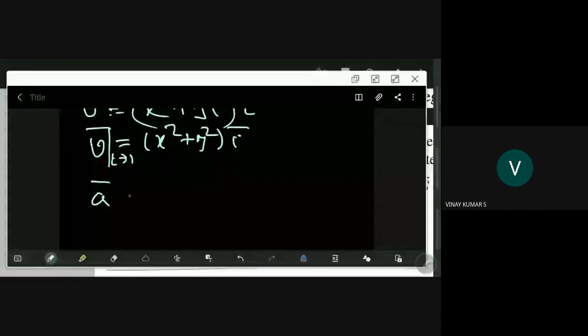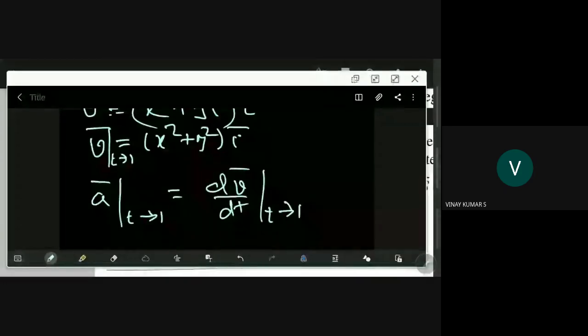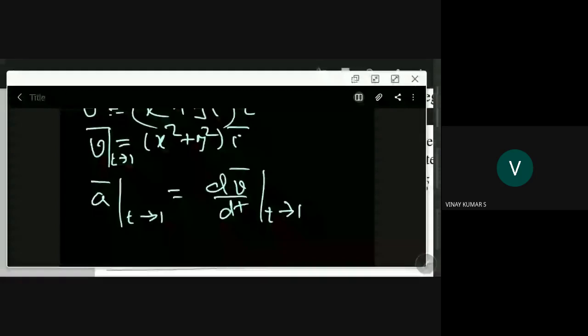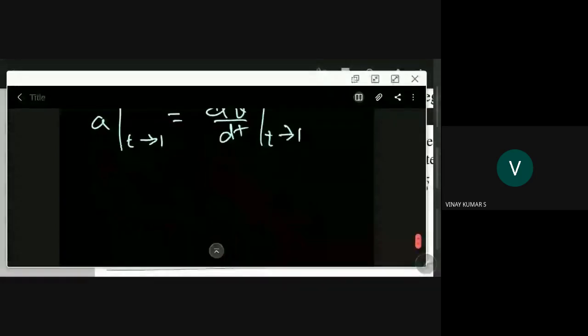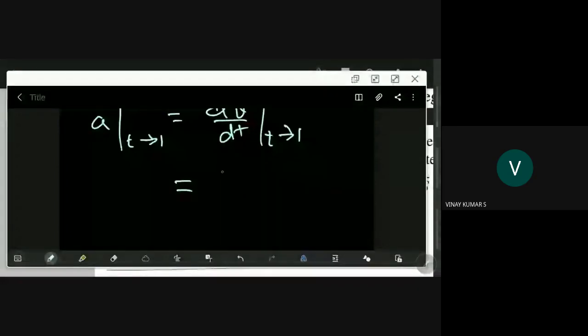He's talking about a bar at t going to 1. So dv bar by dt as t going to 1 we want. So what is that? That is dv bar by dt as t going to 1.